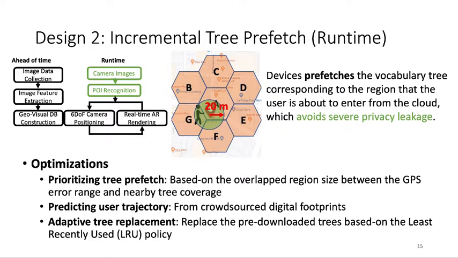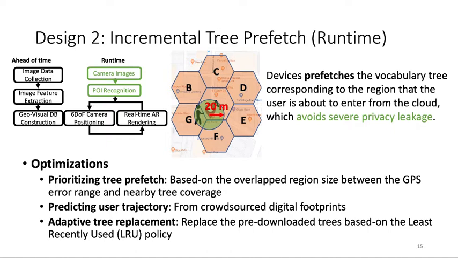The second design is the incremental tree prefetch. So at runtime, the device prefetches the vocabulary tree corresponding to the region that the user is about to enter from the cloud. Doing so avoids the severe privacy leakage because it avoids uploading the user camera image to the cloud.